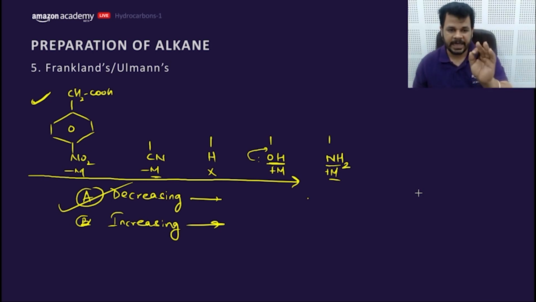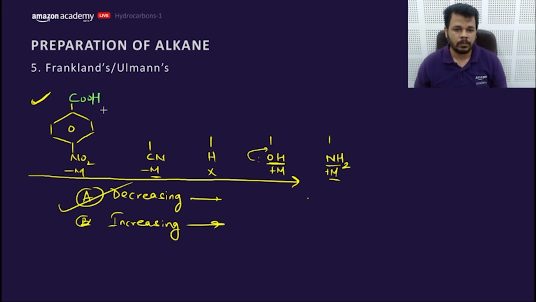Now the next question, the same question. I'm changing the same question, exactly the same question, with this. I'm making a change here so that you can relate. You can relate, my dear friends.